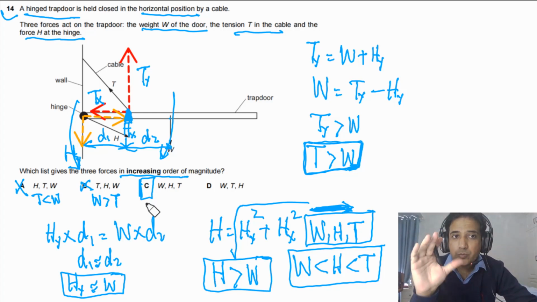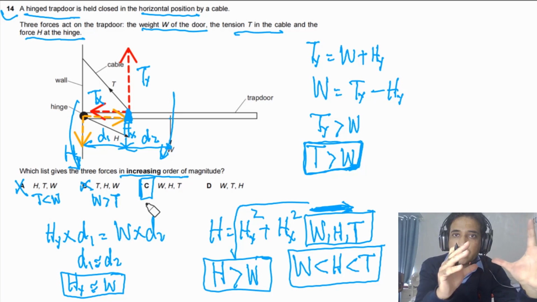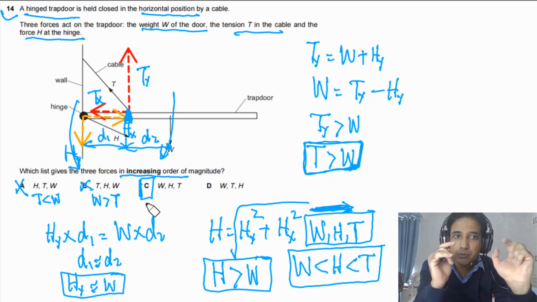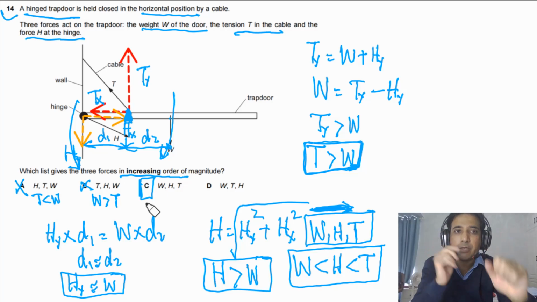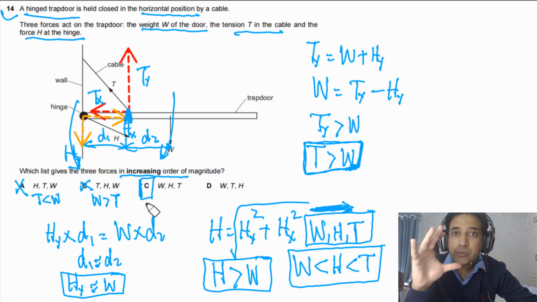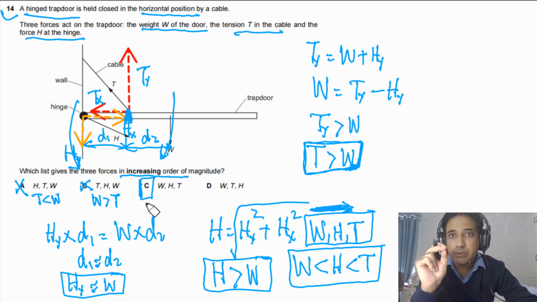We can use the concept of moment because it's hard to compare the magnitude of forces directly. By comparing, we can find out. As this beam is in equilibrium, it means that the net moment about any point is equal to 0 and the net force in any direction has to be equal to 0.